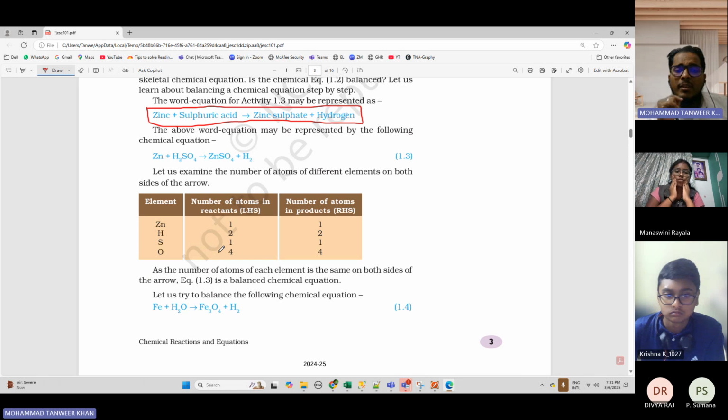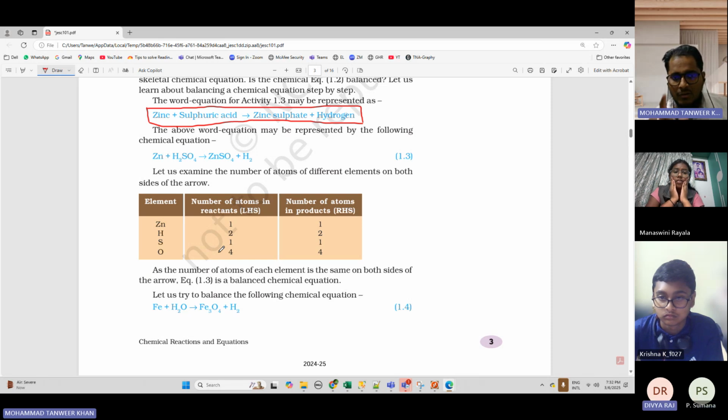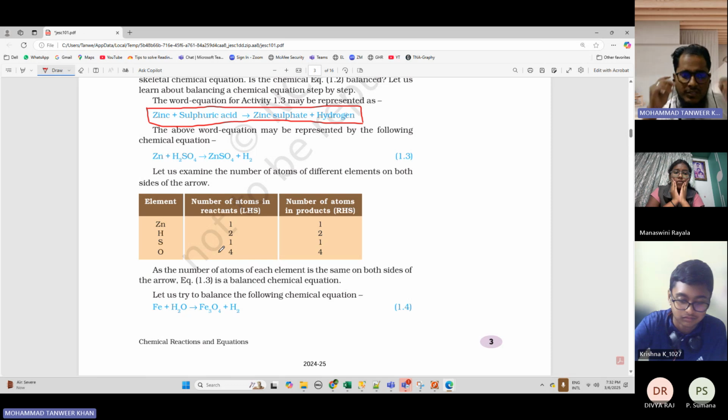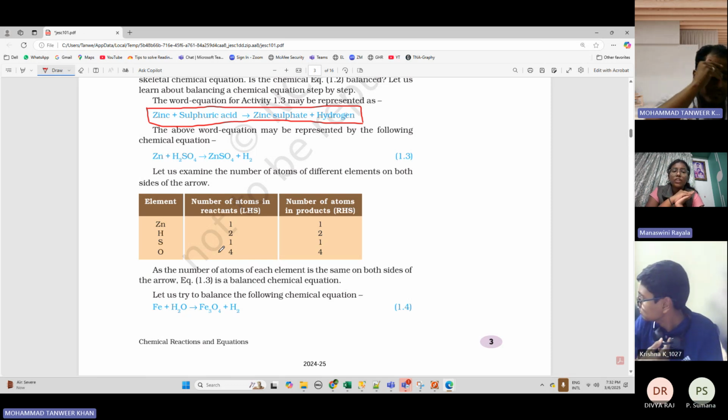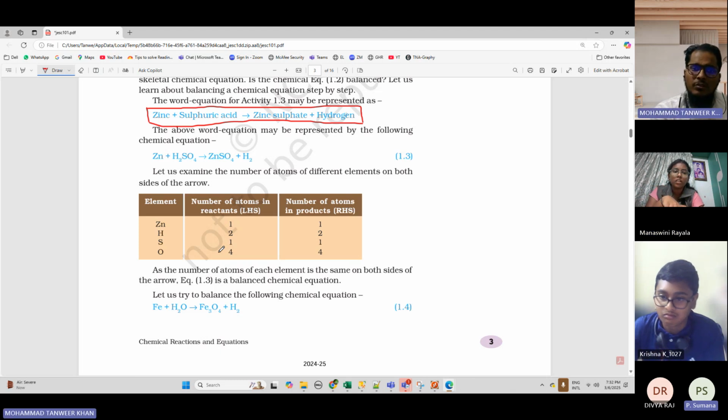You all have periodic table? No, sir. Okay. Tomorrow I want everyone to take a printout, color printout of periodic table. Or if you go to any stationery shop, you can buy from there. You know all the elements from 1 to 20. Great. So tomorrow everyone has to purchase that periodic table.